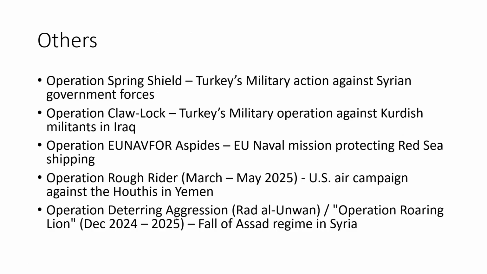Fine, another important operation which happened long back but is still important is Operation Deterring Aggression, or Operation Roaring Lion. This happened in December 2024. This resulted in the fall of the Assad regime in Syria. You all know history is repeating. Now Iran is facing the same issue.